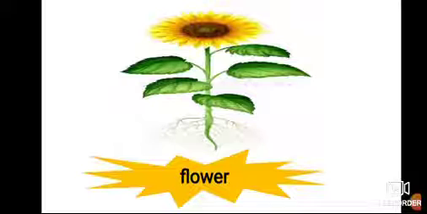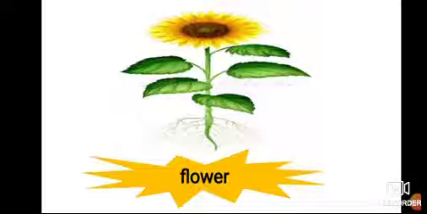Number 2 is sprout. Number 3 is, super Junior 1, plant. Number 4, flower. So, seed, sprout, plant, flower.